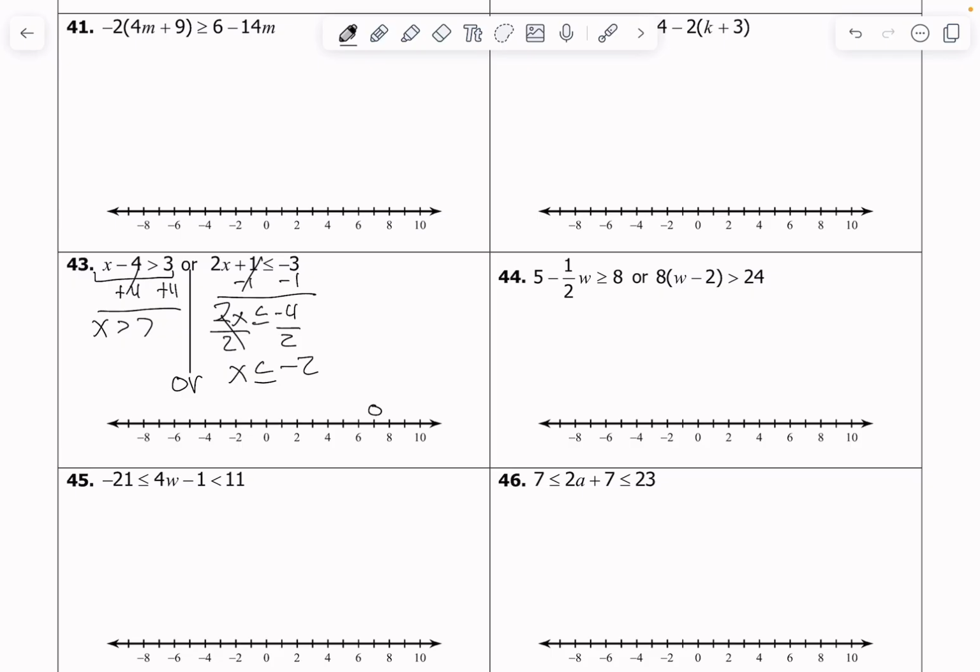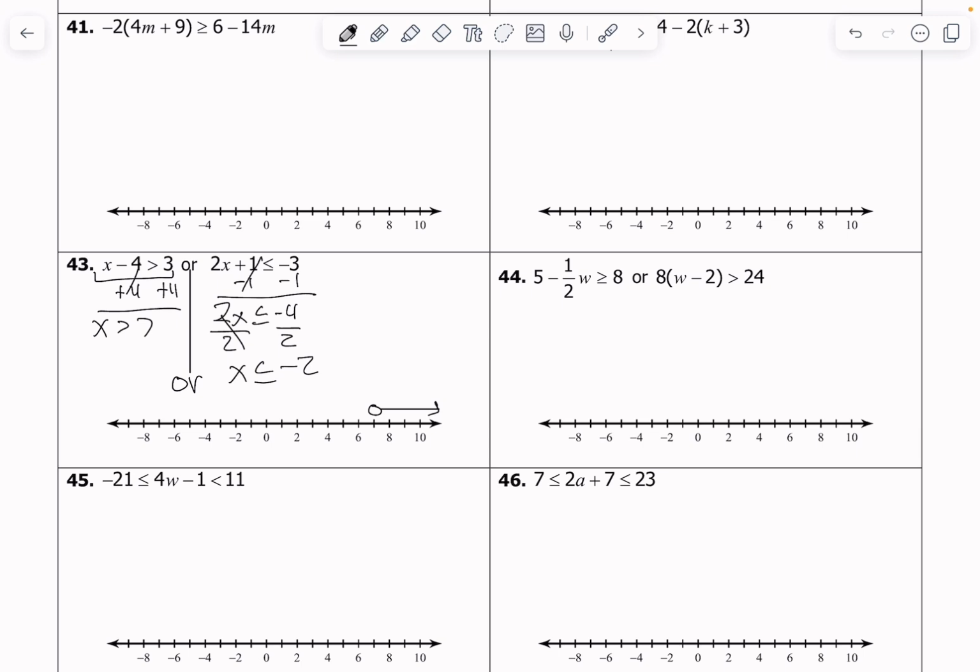Think for a moment, why would I put an open circle there? Good, yeah, I don't see an equal to sign, so I'm going to put an open circle. And if x is bigger than 7, is my arrow going to go to the left or to the right? Yeah, it's going to go to the right. All the numbers to the right of 7 are indeed bigger than 7, okay? So those numbers, x must be bigger.